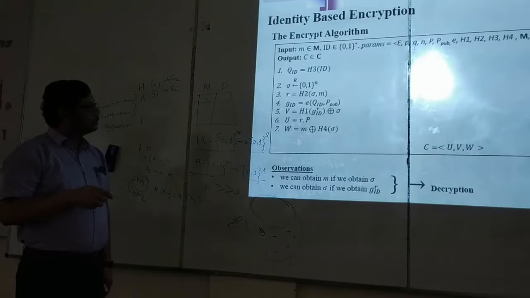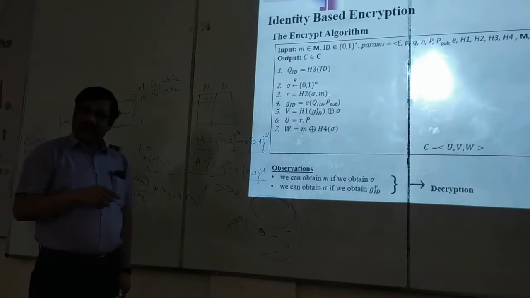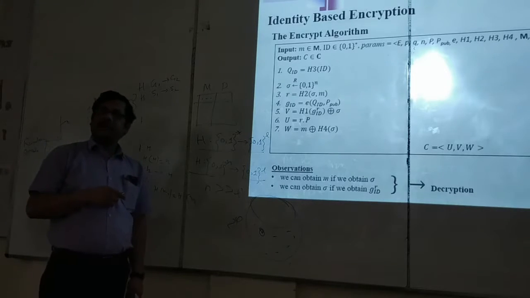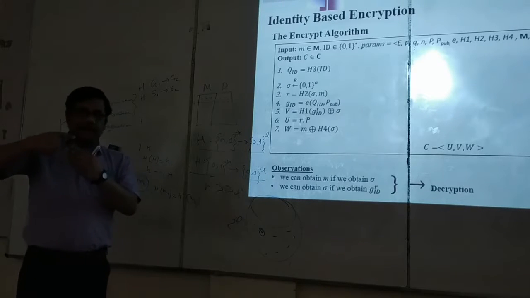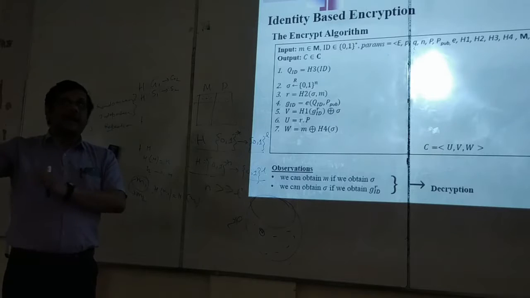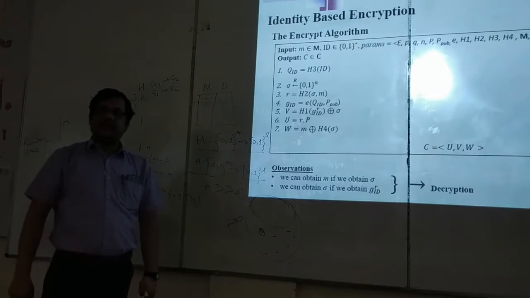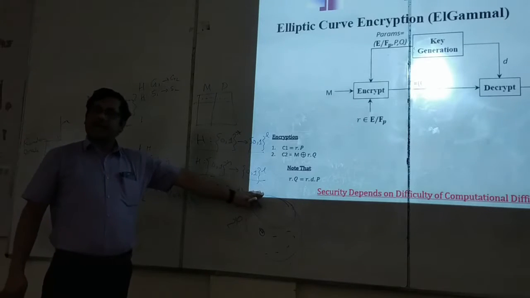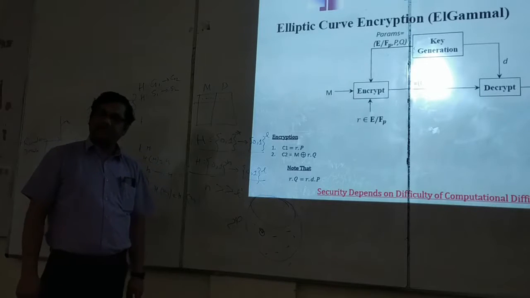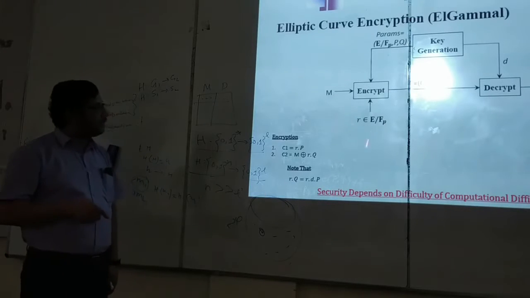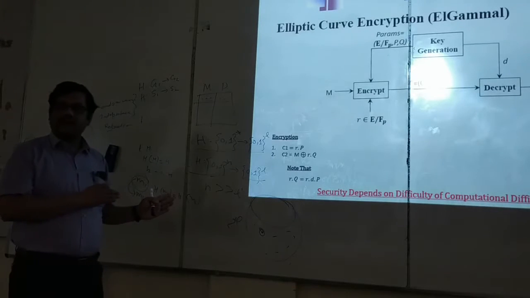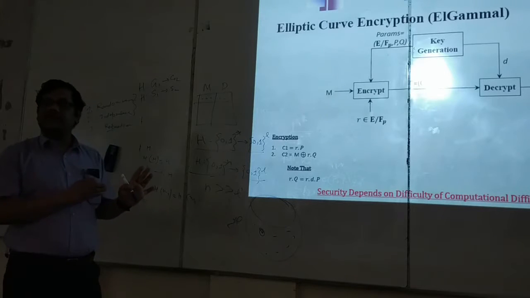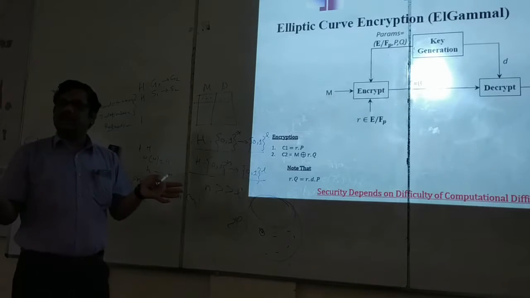Now, R is what? R is actually randomness. So see the analogy of this mechanism with the Elgamal encryption scheme that we have discussed in the last class. So this was our Elgamal encryption scheme, if you remember. This is a public key encryption scheme, elliptic curve based, but it depends on a traditional certificate because the public key is different from identity.